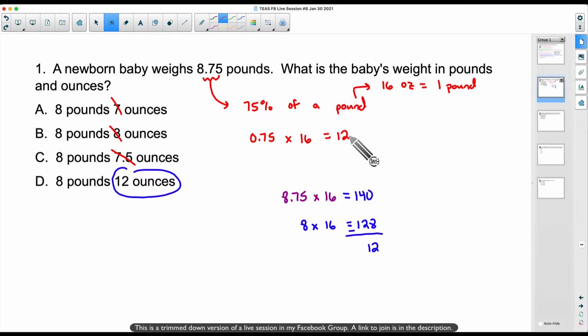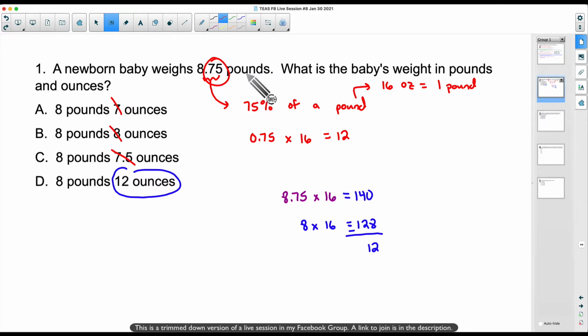But what I want to make sure you're not doing is looking at this and saying, oh, okay, that's 7 ounces or 8 ounces. That's not the case. This same concept also applies to time, like 4.5 hours. 4.5 hours is not 4 hours and 5 minutes. It's not 4 hours and 50 minutes. 4.5 hours is 4 hours and 30 minutes. And that's a very common mistake I see students make with pounds, with time, things like that. So keep that concept in mind.